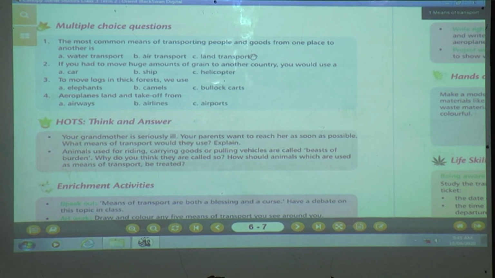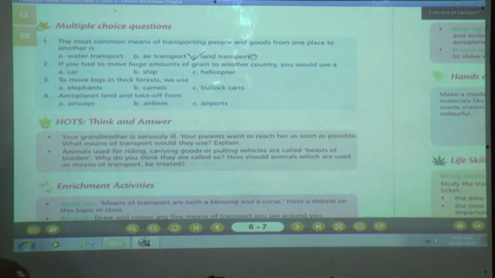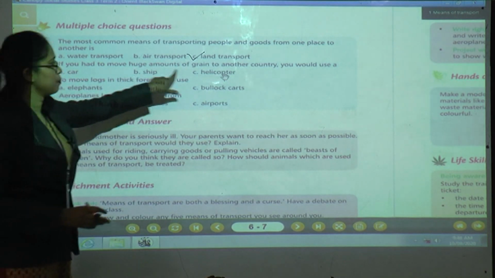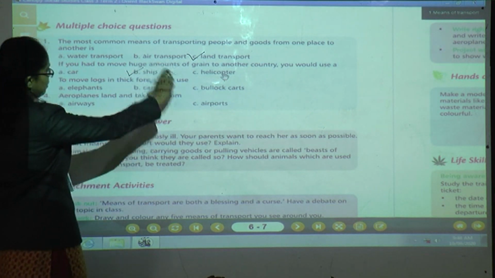Yes, the answer is land transport. Now next question. If you had to move a huge amount of grains to another country, you would use a car, ship or helicopter. Which transport carries a huge quantity? Yes, the answer is ship.